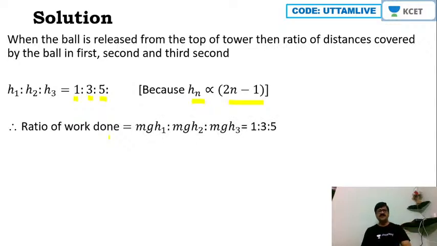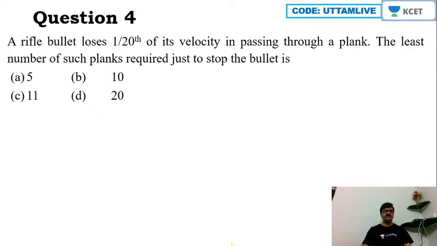Therefore let us write the work done ratio now. Ratio of work done will be equal to, multiply simply mg on all three sides: mg h1 is to mg h2 is to mg h3. Then this is work done. Potential energy is nothing but work done, no? So obviously it is 1 is to 3 is to 5 again. Right? Okay. So that is the answer that we are looking for. So this is the ratio of work done, my dear friends. Okay, now let us go to the fourth question.